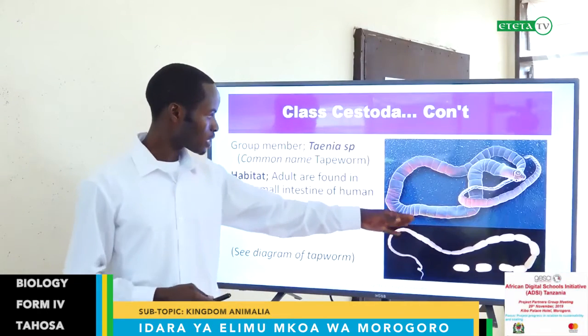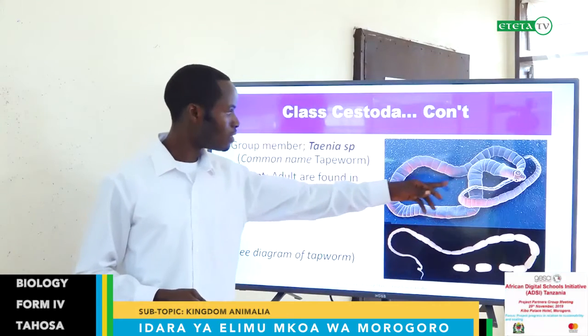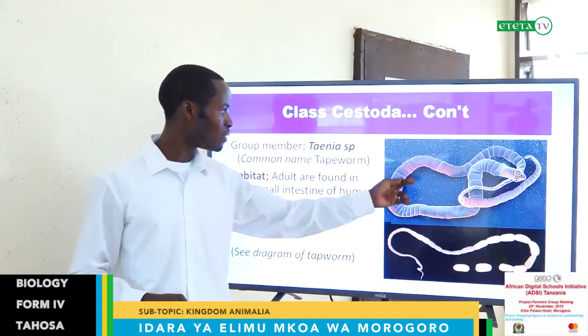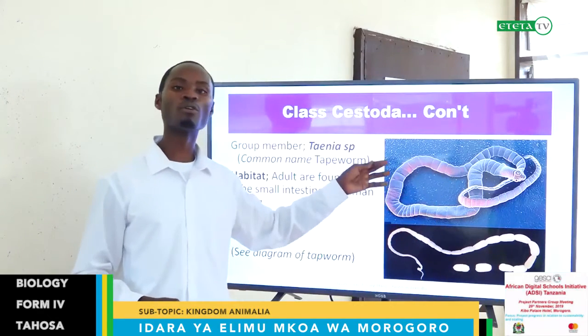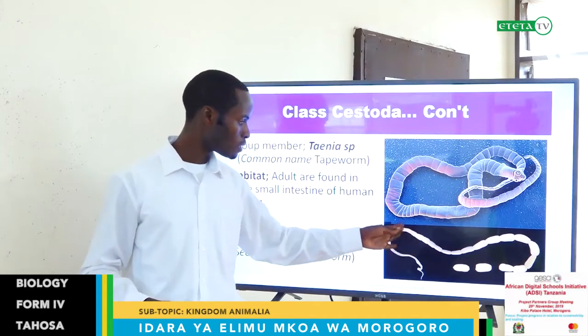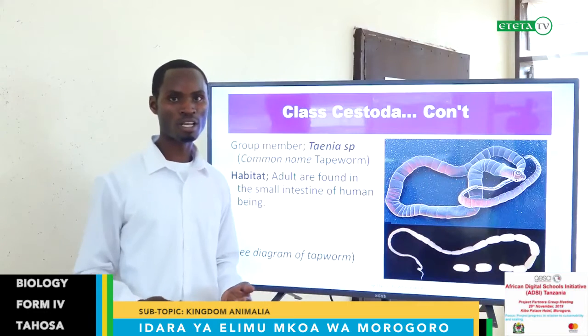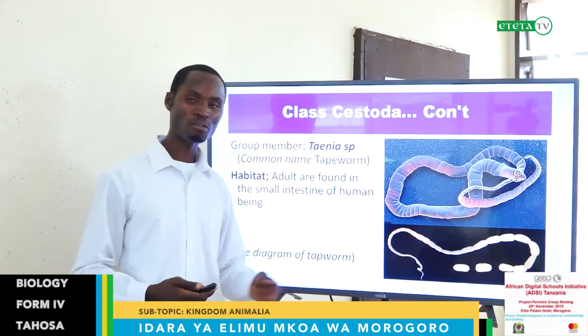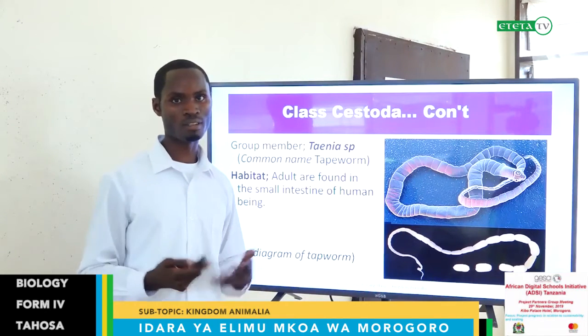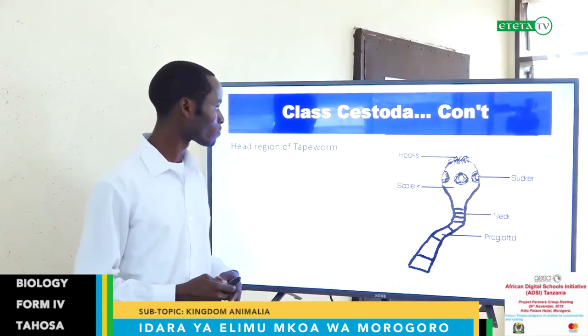Tapeworm, this is the structure, and as we said, they are elongated with segments. These are segments, or what we call proglottids. And we said proglottids can sometimes break off. Of course, they break off and come out through the feces of a human being.